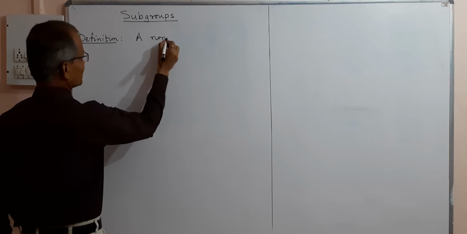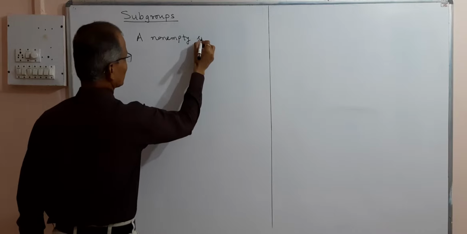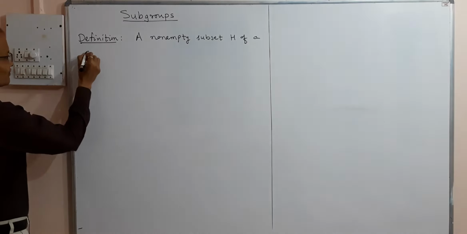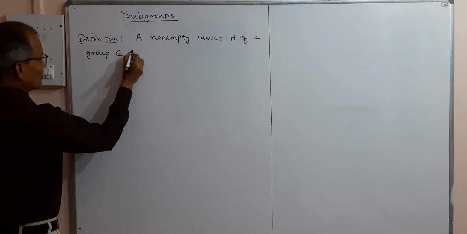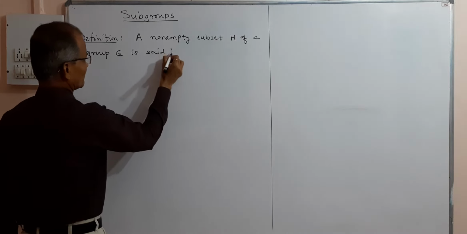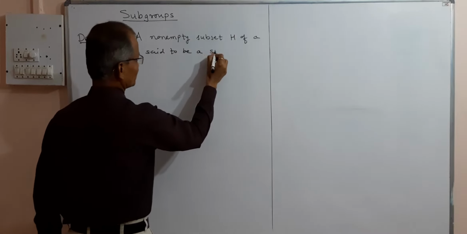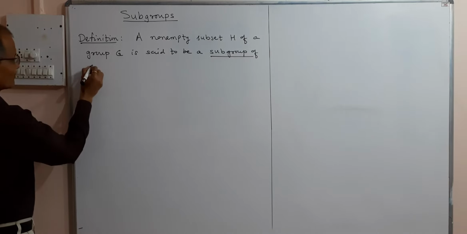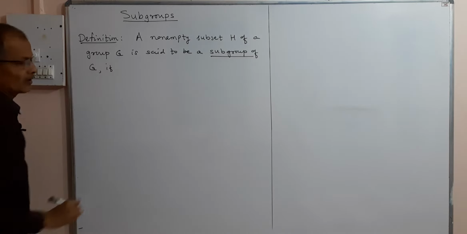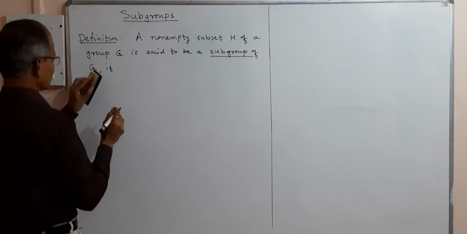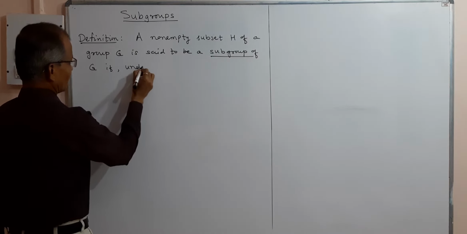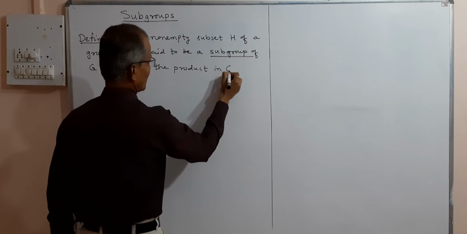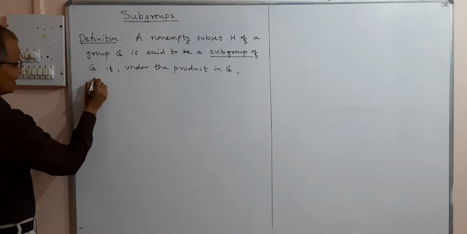A non-empty subset H of a group G is said to be a subgroup of G if under the product in G, H itself is a group.